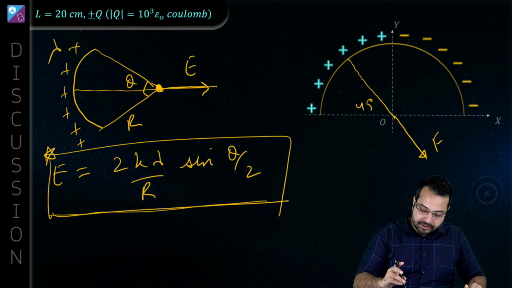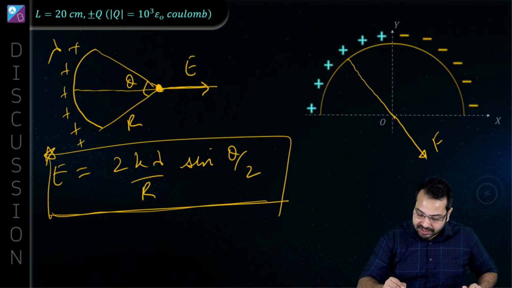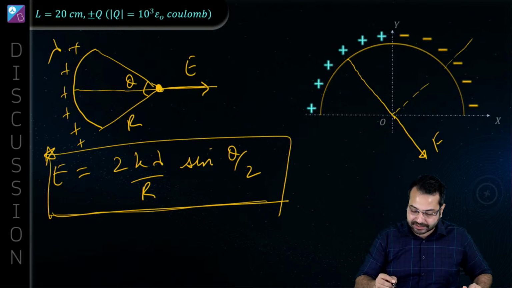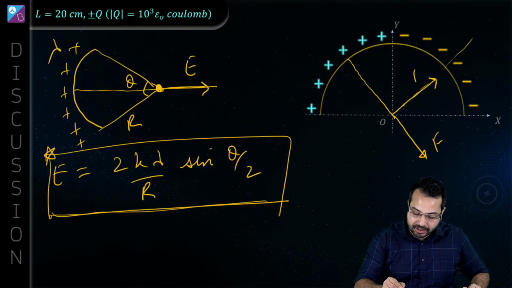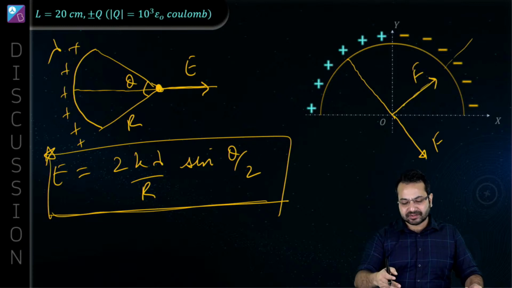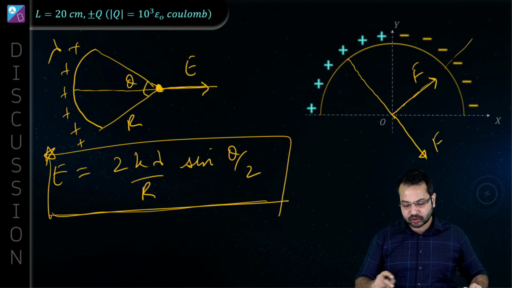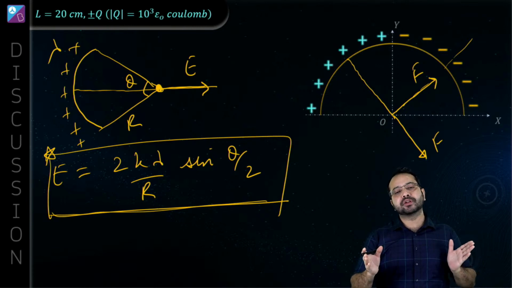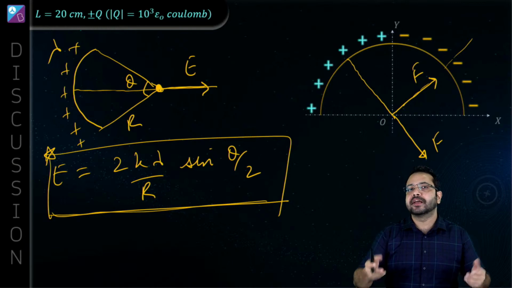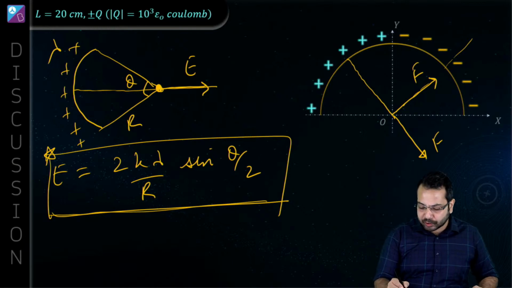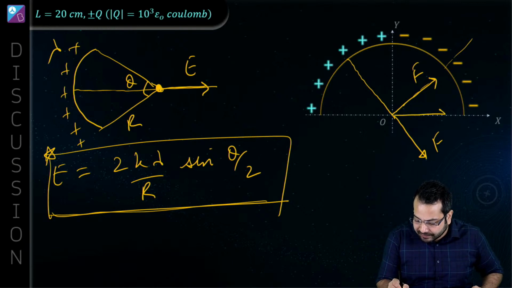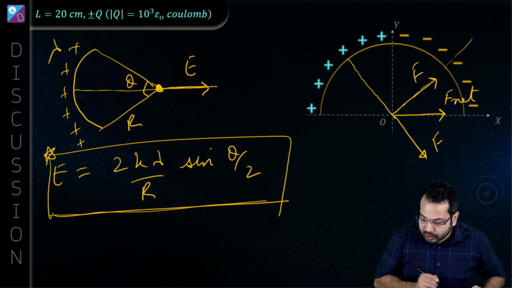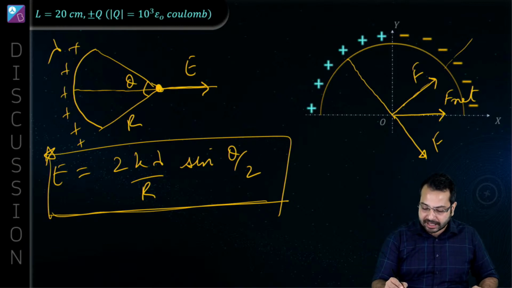Alright. Now if this is negative charge, then again I'm going to draw the angle bisector and the force is going to be along the angle bisector. Now the situation is absolutely symmetrical, so the magnitude of force by both the arcs, both the quarter circles, is going to be the same. And if it is going to be the same, then the net force is going to be in this direction. Do you agree? Okay, and what is this going to be?